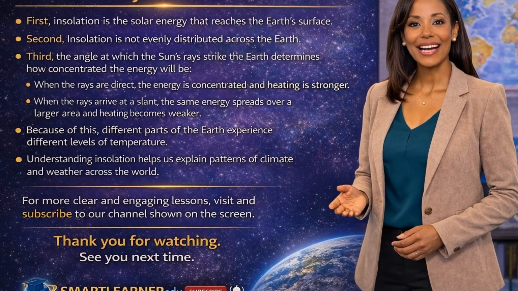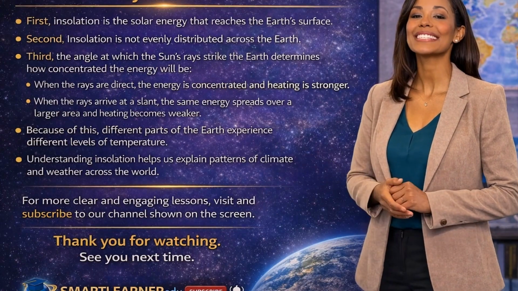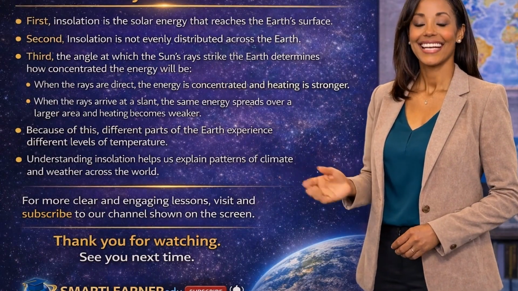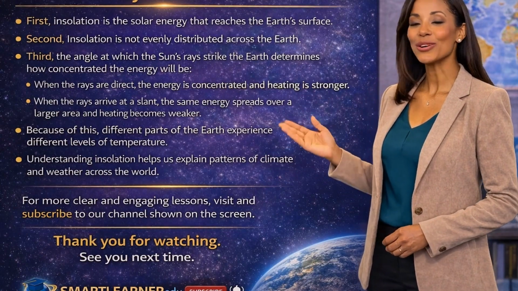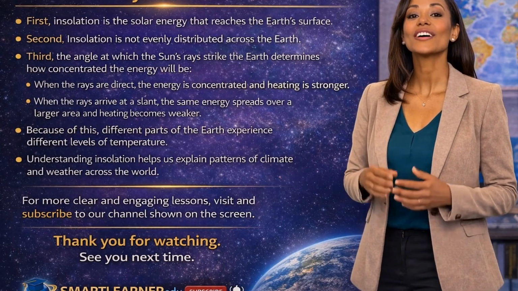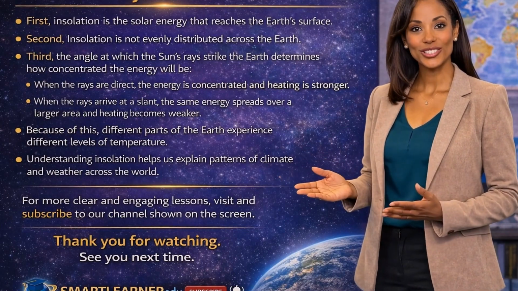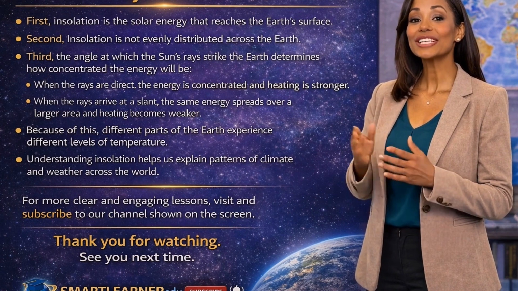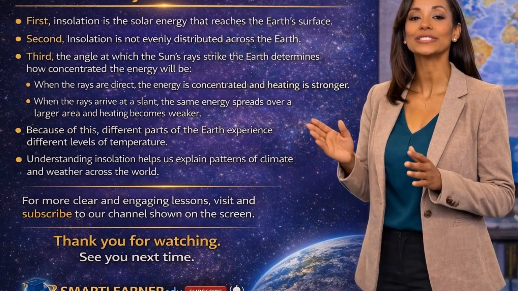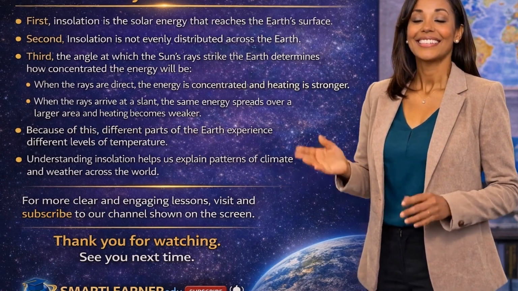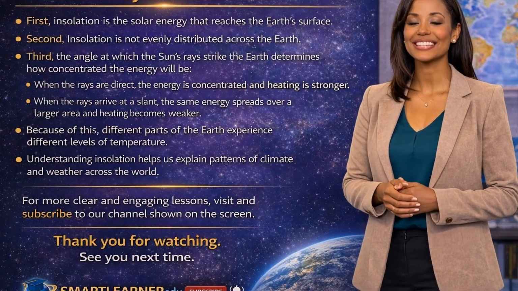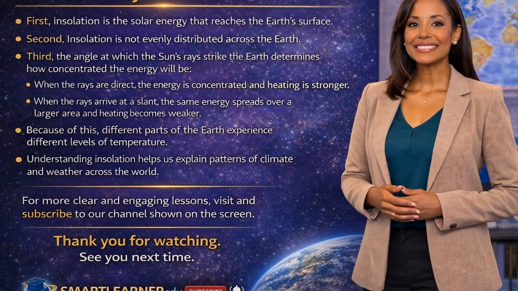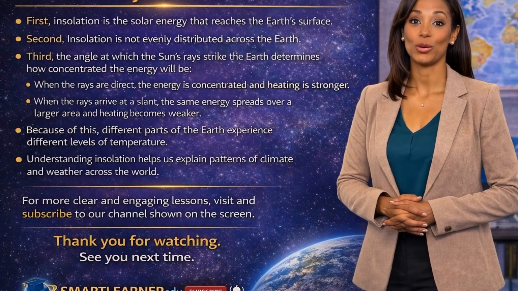Let us summarize the key ideas from this lesson. First, insolation is the solar energy that reaches the Earth's surface. Second, insolation is not evenly distributed across the Earth. Third, the angle at which the sun's rays strike the Earth determines how concentrated the energy will be.